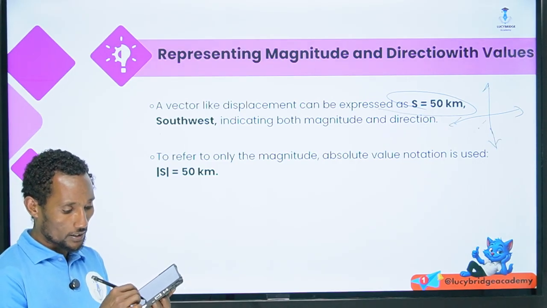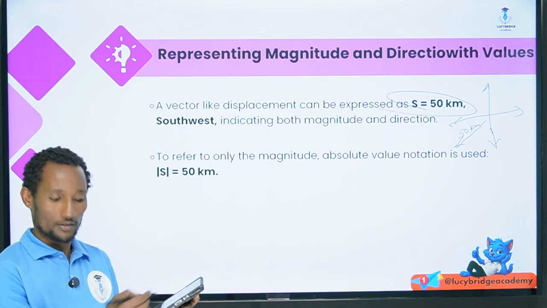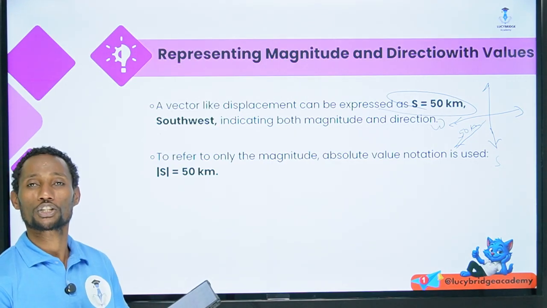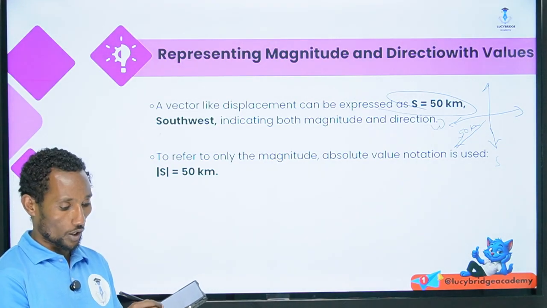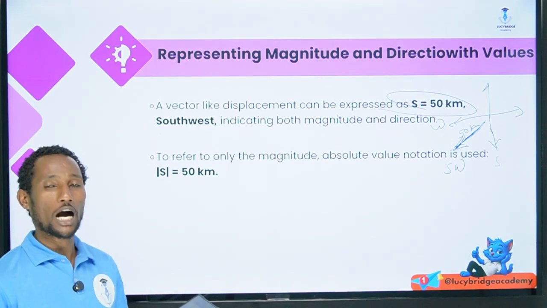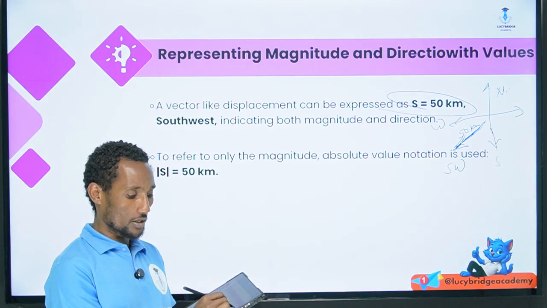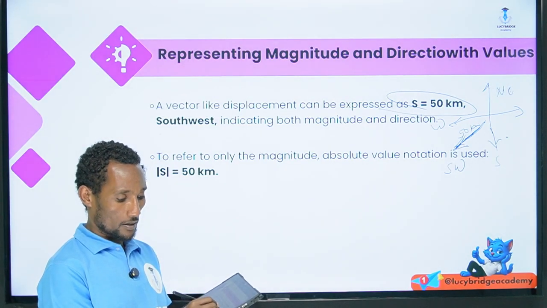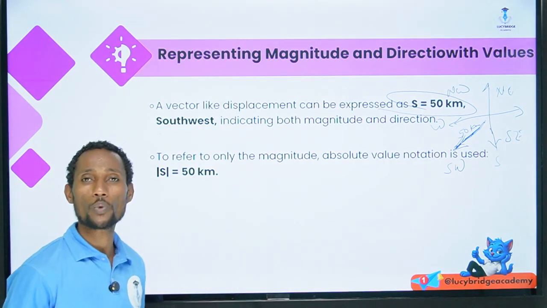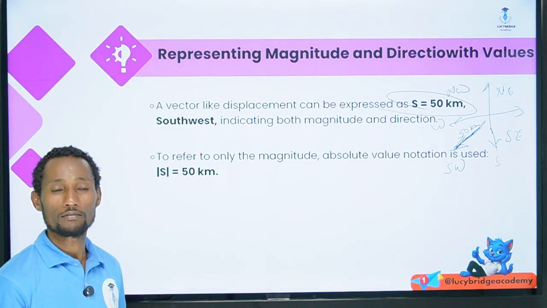Here it is south, here it is west, so in this direction, down to the southwest. This region is southwest, this region is northeast, this region is southeast, and this region is northwest. By having this, you can determine a given vector.